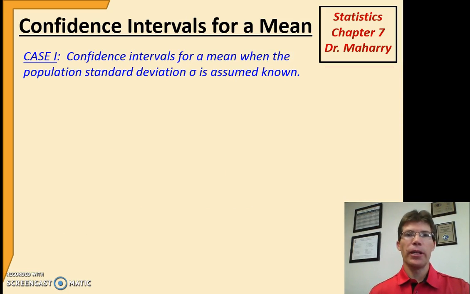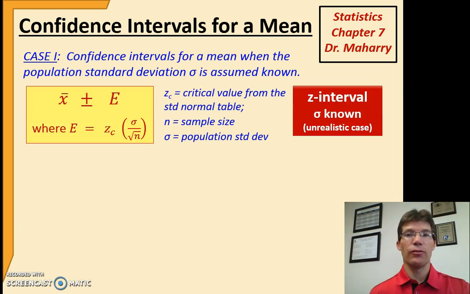So, confidence intervals for a mean. First, we'll look at the case where we assume the population standard deviation is known, sometimes called a z-interval. This is really the more unrealistic case. If you think about it, we are trying to estimate the population mean. Remember, the population is the whole group we're interested in studying. And we're going to draw these conclusions based on sample data. So it seems a little unrealistic to assume we would know the population standard deviation and not know the population mean, which is really what we're estimating here. So a lot of statistics textbooks will present this, but this is really the unrealistic case.